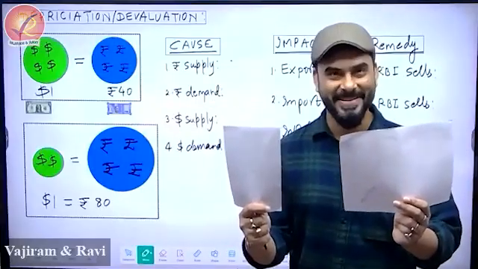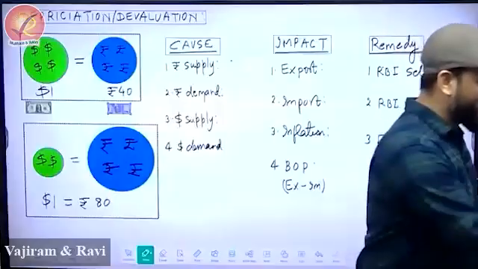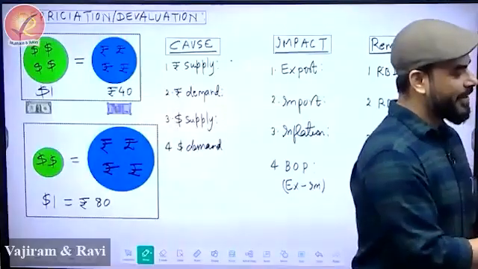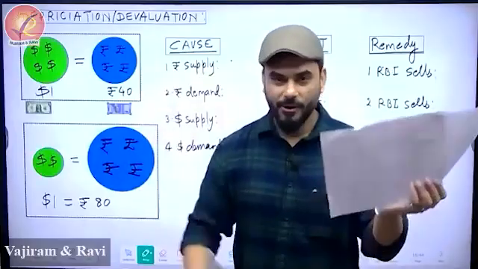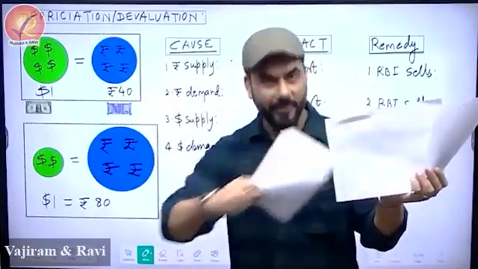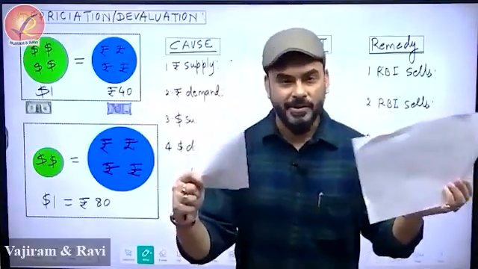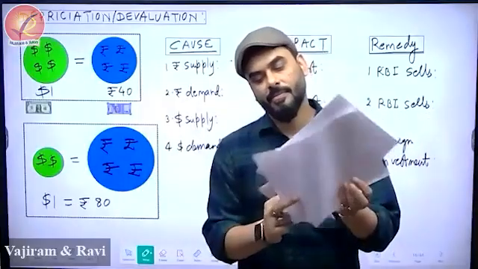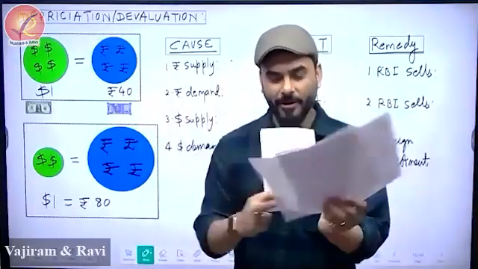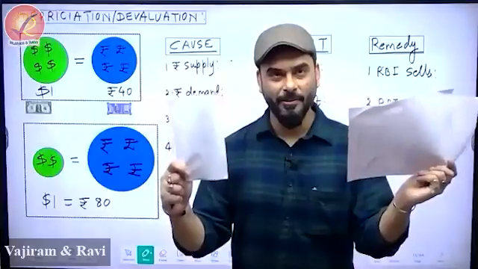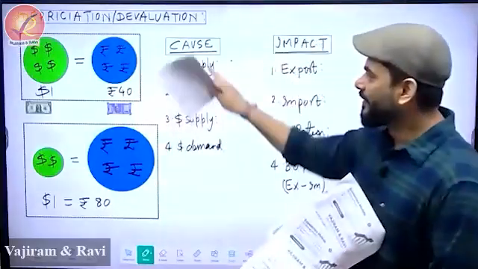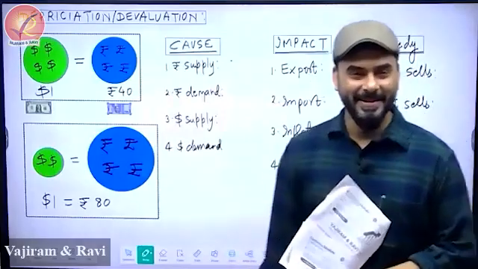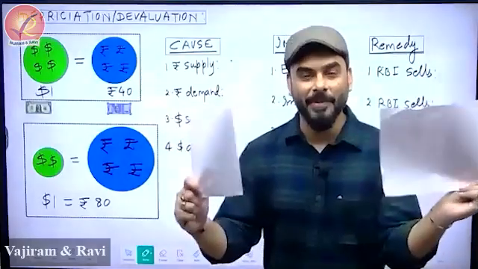All right, please participate. Now, what am I telling you? I told you that depreciation has happened, which means now if you need $1, you can't get it in 40 rupees. Now you have to give 80 rupees from your pocket to get this. So, from $1 = 40 rupees, it has become $1 = 80 rupees. That's the new scenario. Now, I want to ask you your first question. What do you think is the reason that this has happened?